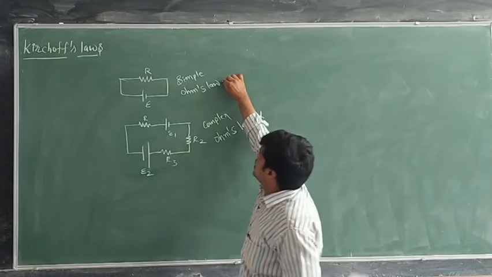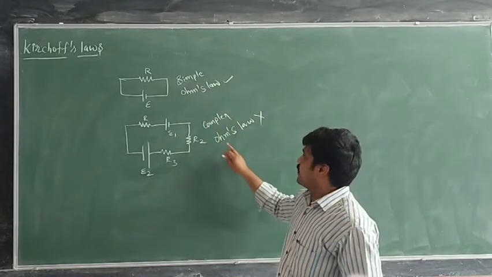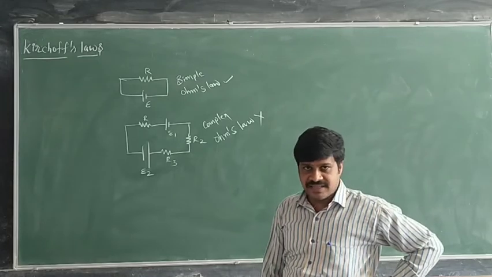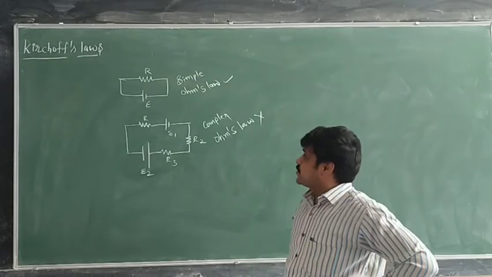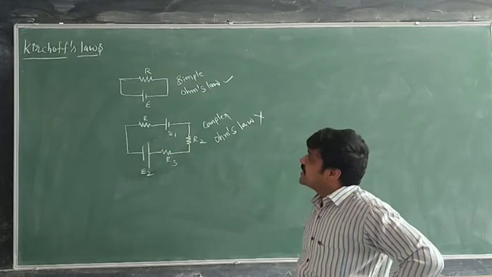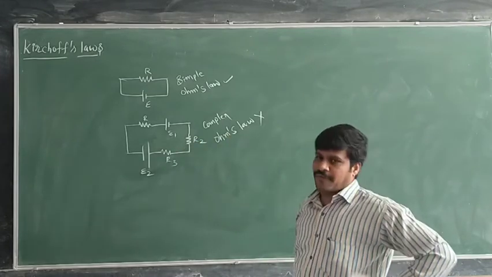To analyze this kind of complex circuit, we have Kirchhoff laws.